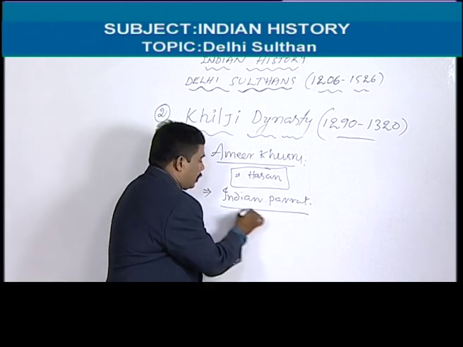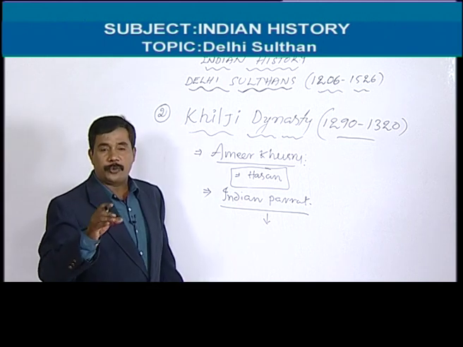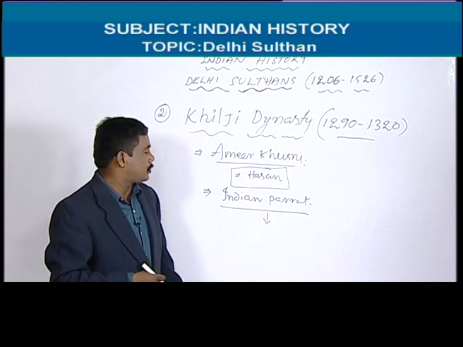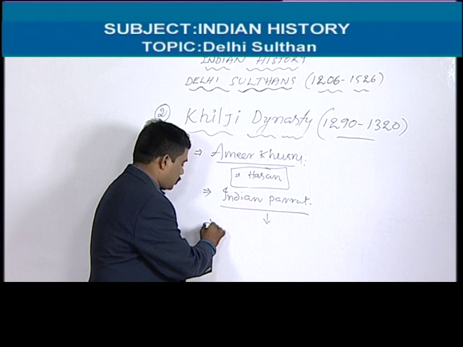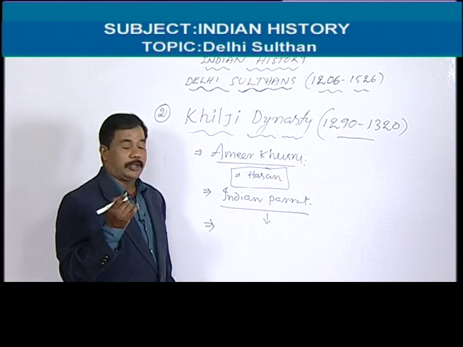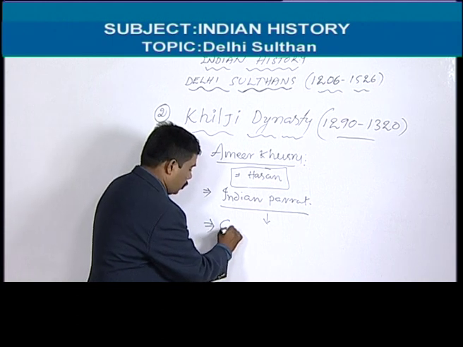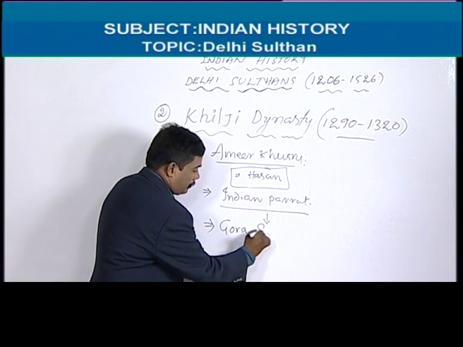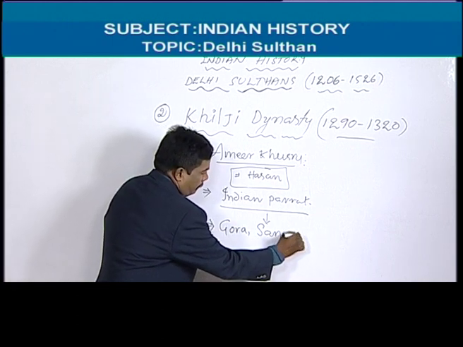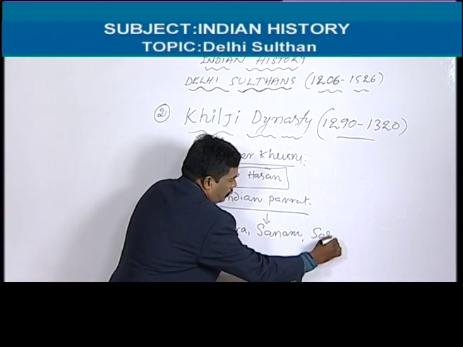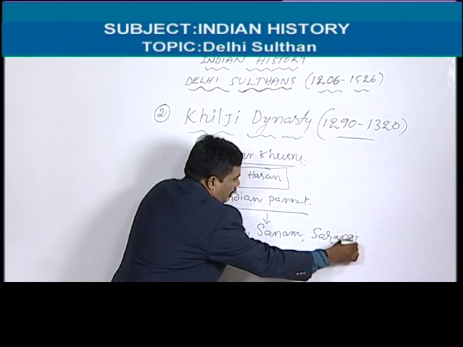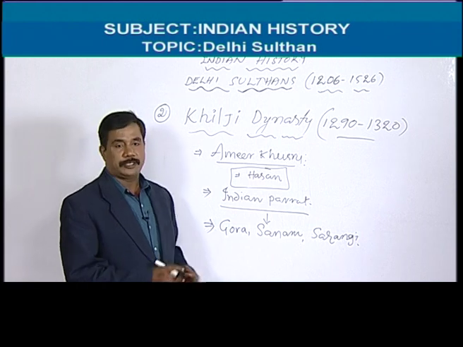He introduced so many music styles in India. For example, ragas. The raga names Gora, Sanam, Sarangi. These are ragas, music styles.